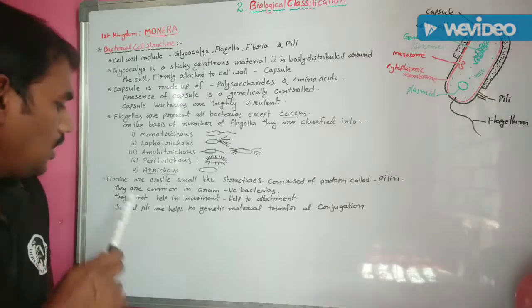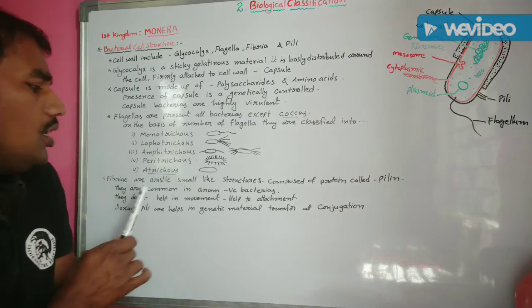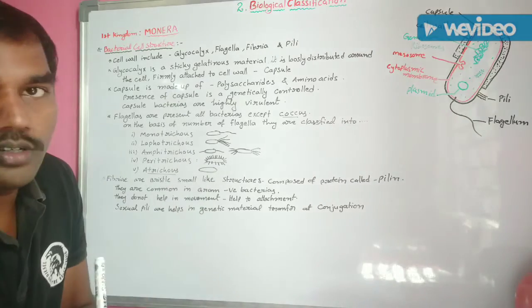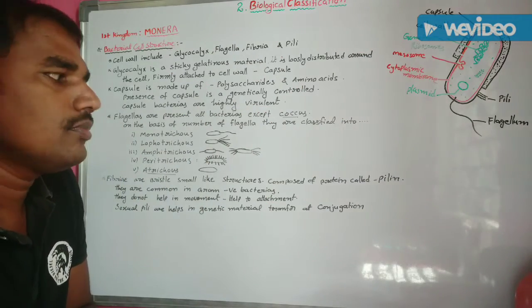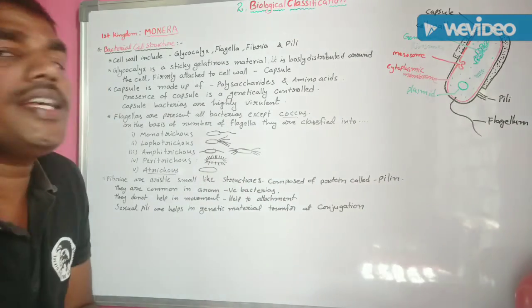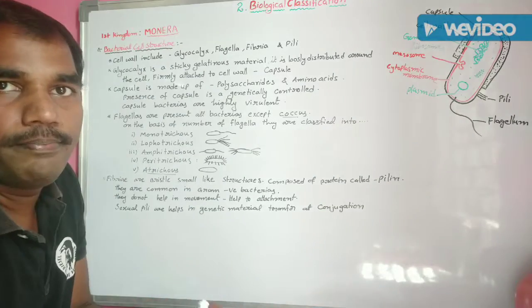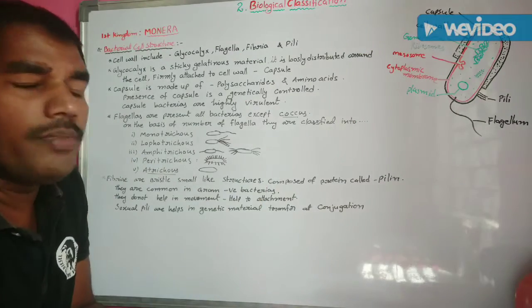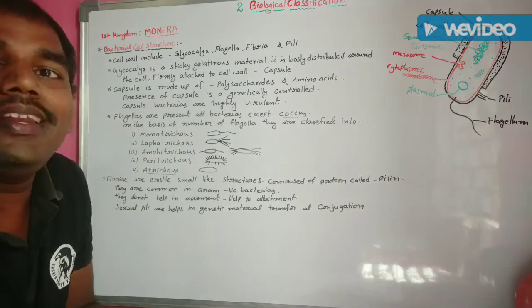Another one, fimbriae. These are bristle-like small structures compared to the flagellum. They are composed of a specialized protein called pilin. Flagella are made of a flagellin protein, while fimbriae are made of a pilin protein.